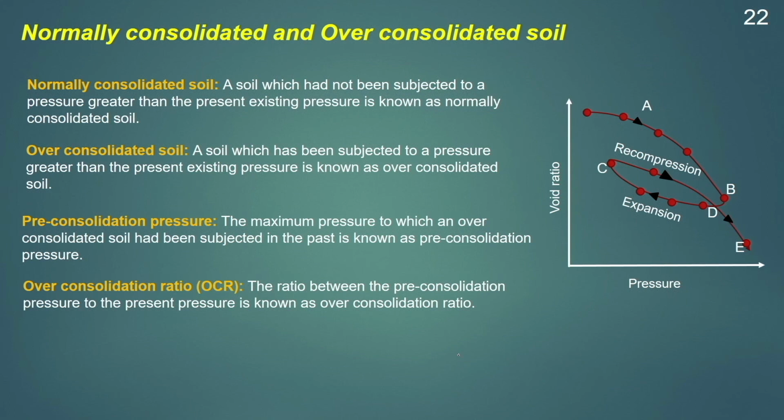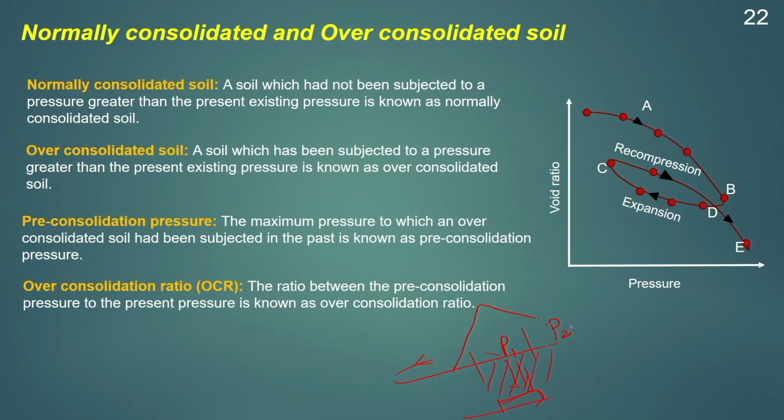Say for example, if we take a soil sample which has been subjected to a load due to its overburden pressure, say this load is P1. Now, this load has been removed from the soil, and then a construction of a structure was carried out. Depending on the load of this structure, the soil can be termed as normally consolidated or over consolidated. Let the structure load be P2.